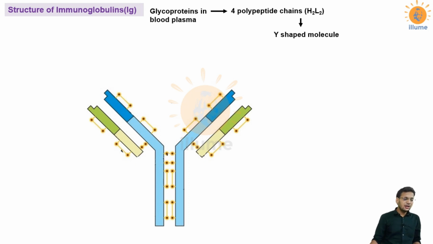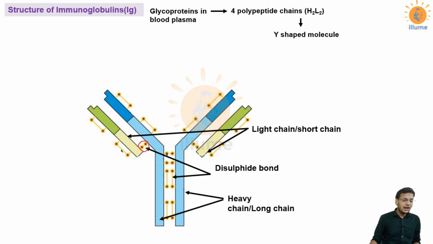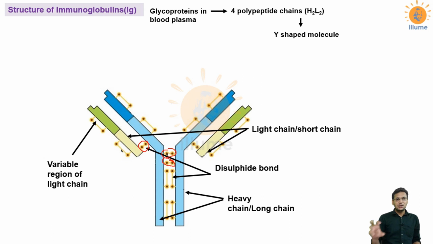Now in this figure there are 4 polypeptide chains, as you can see, 2 blue chains and 2 green chains. The chains on the outer side, the green ones, are smaller, so they are called light chains, and the ones on the inner side are longer, so they are called heavy chains or long chains, and the ones on the outer side are called light chains or short chains. These chains are joined together by disulfide bonds. These are disulfide bonds, as you can see in the picture, which connect the 2 types of chains.